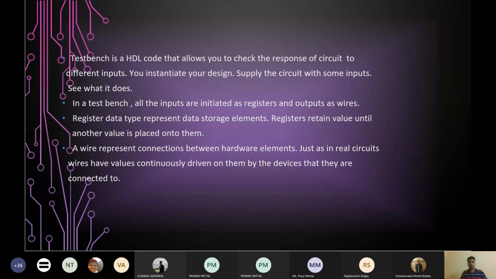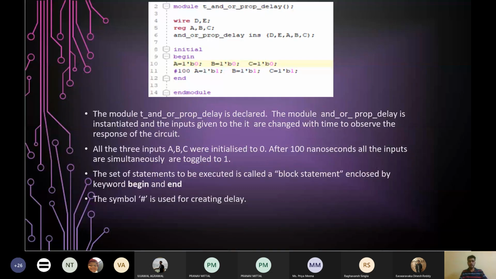So in a test bench, all the inputs are initiated as registers and outputs as wires, as I told. The register data type represents data storage elements. They retain their value until another value is placed onto them. And then comes the wire. A wire represents a connection between hardware elements, just as in real circuits. Wires have values continuously driven on them by the devices that they are connected to. Nothing too much. So let's see the actual code of the test bench.